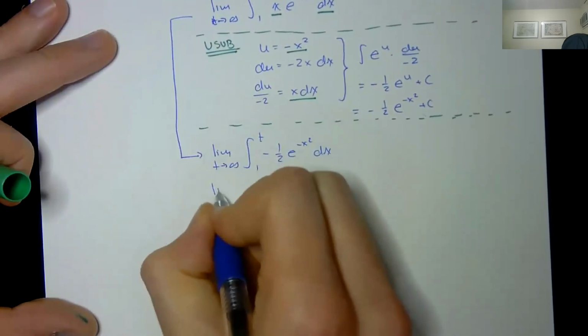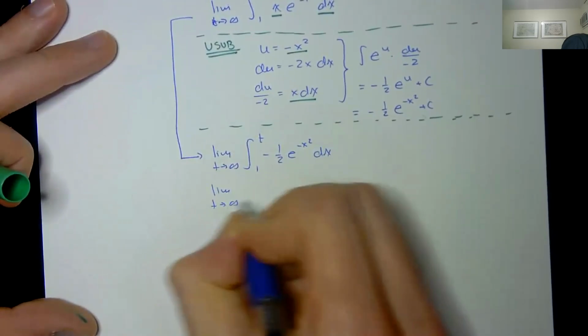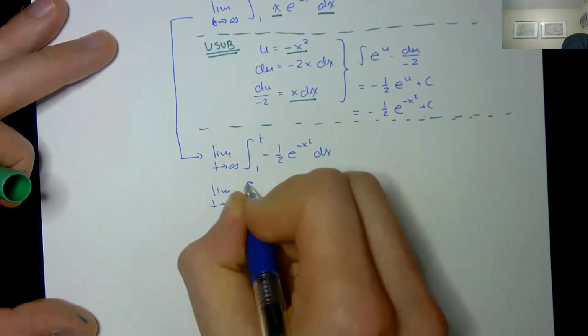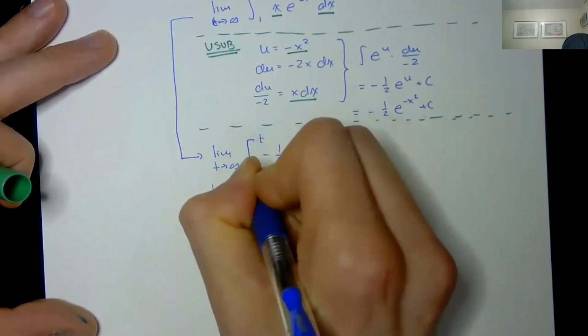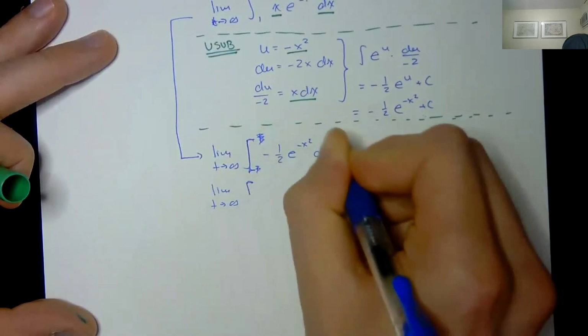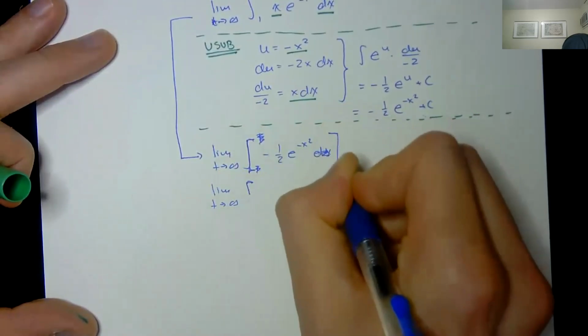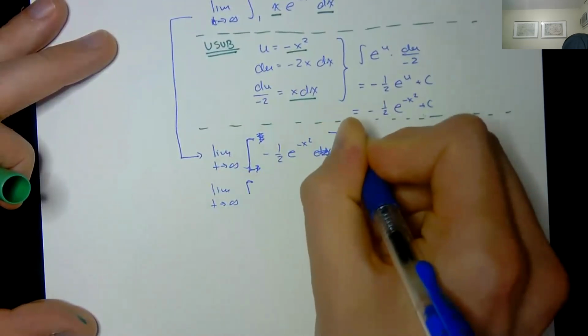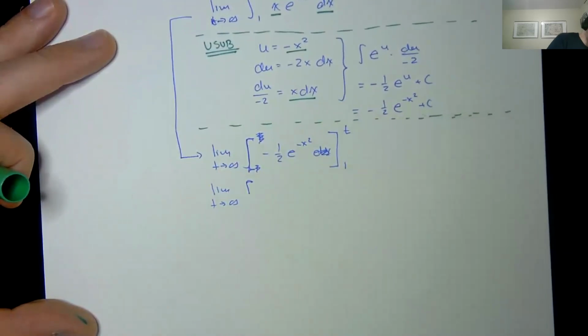Then from there, limit as t approaches infinity. Actually, I have the antiderivative here. Sorry, quick typo. This shouldn't be here. This shouldn't be here. This should just be like this. Sorry about that. So we have this.